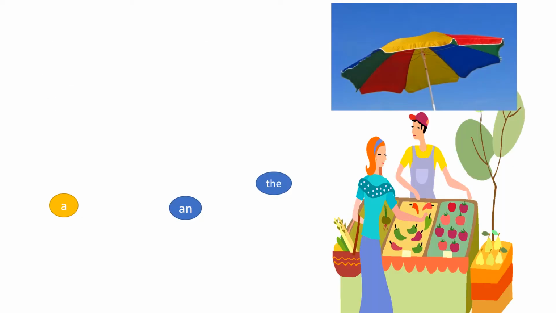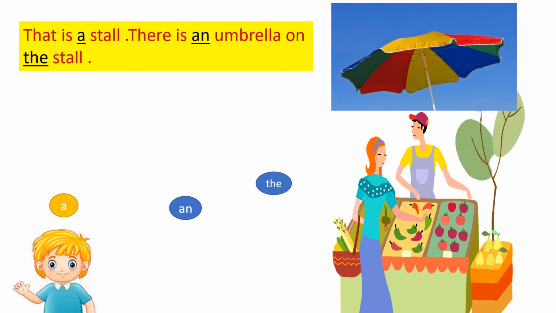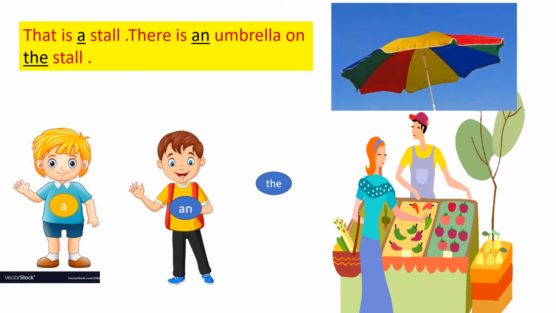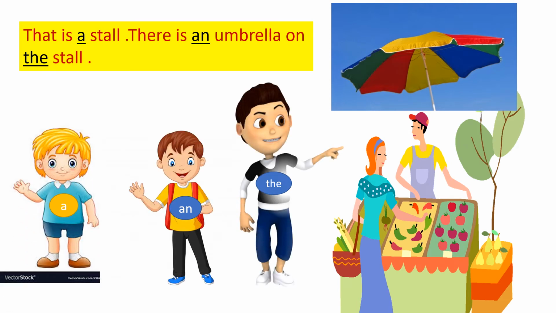Now, children, look at this sentence where you can see all the three brothers, that is a, an and the, have appeared together. Okay, let us read this sentence aloud. That is a stall. There is an umbrella on the stall. Okay, so in the beginning I have used a.